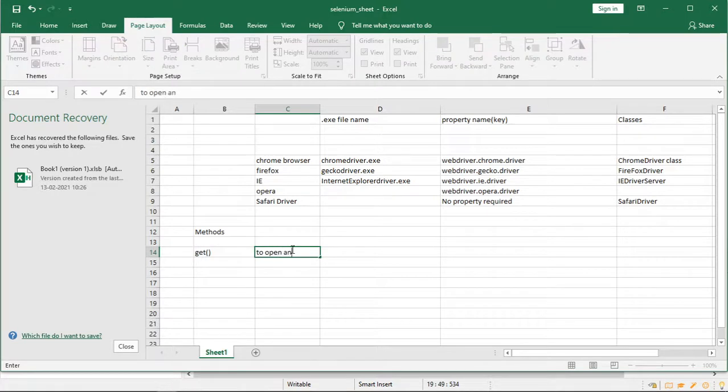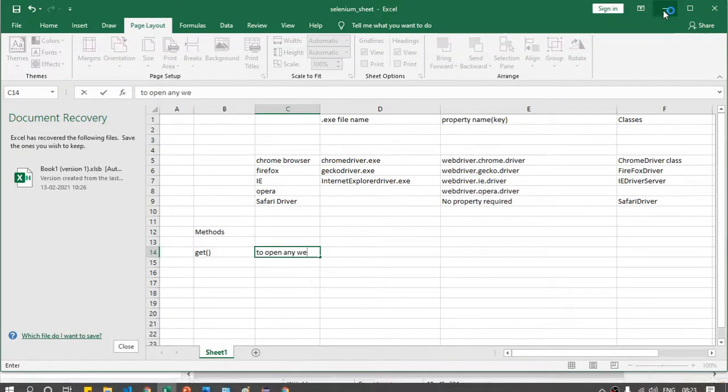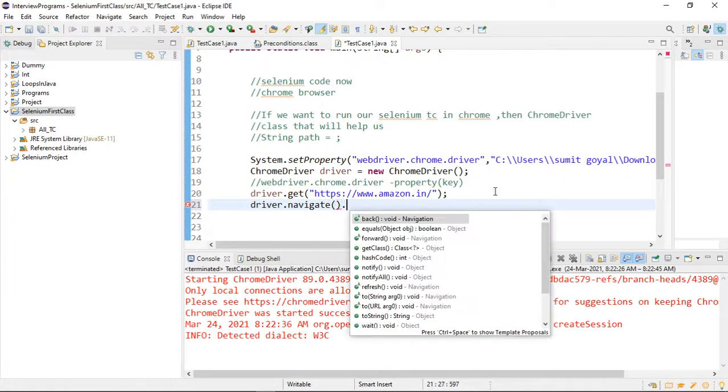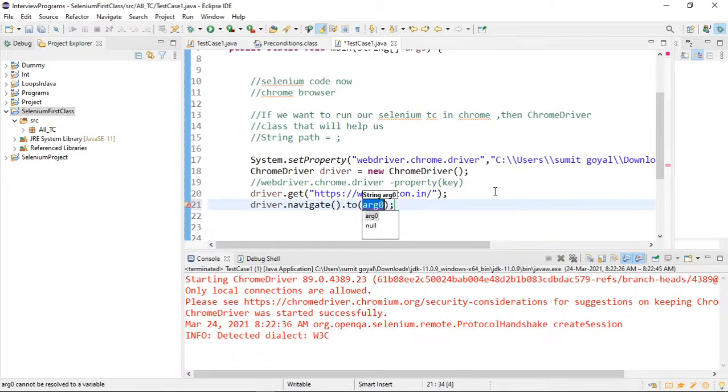Sumit, what is the difference between get and navigate? Basically, if you write driver.navigate().to(URL), this is also going to open your URL. But what is the difference? Suppose I write some other operation after that, like a click operation.